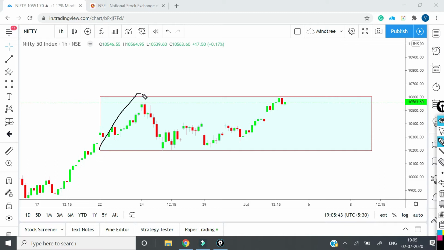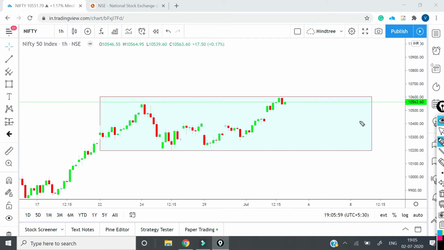So this moved up, down, again up. Now what is the possibility tomorrow? Maybe down. Or if this range gets broken, then it will move up. So we need to see whether it is happening or not.